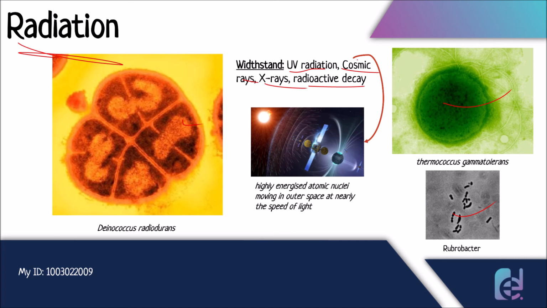If you're wondering what cosmic rays are, they're basically highly energized atomic nuclei moving in outer space at nearly the speed of light. You can think of them as solar winds in a way, but they're not technically solar winds. Now, you might know that we have the ozone layer to protect the Earth, but some radiation still seeps in through various areas.